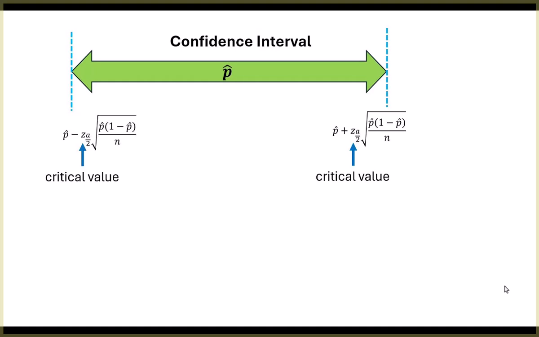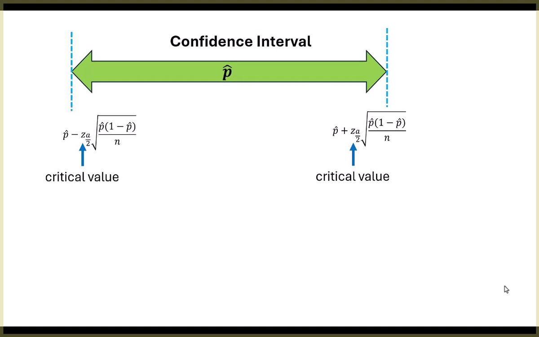Exactly, the standard deviation of p hat. And again, I'm using p hat in there, not p, because we don't know p. Look at the right-hand side. What changed? Yeah, the sign. I'm adding something to p hat to get the right-hand end. I'm subtracting something from p hat to get the left-hand end. That makes sense. P hat's dead center.